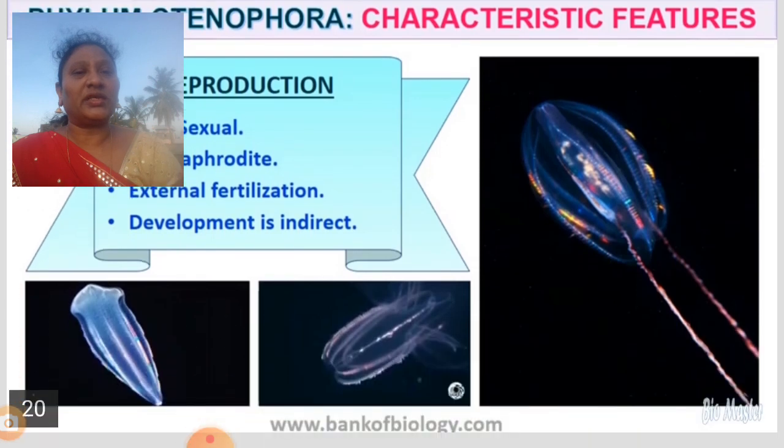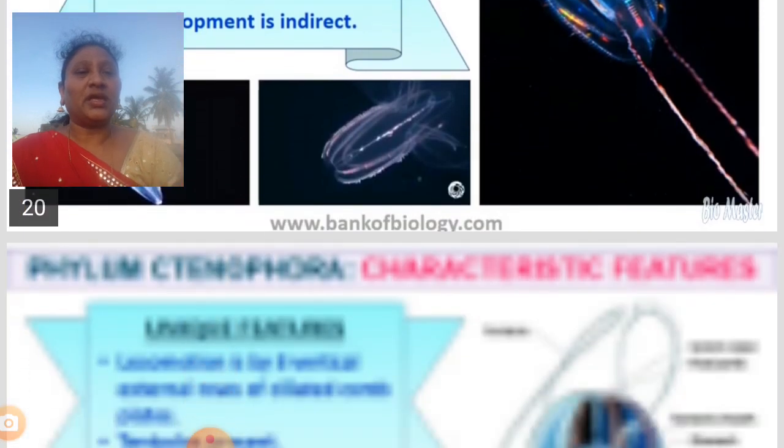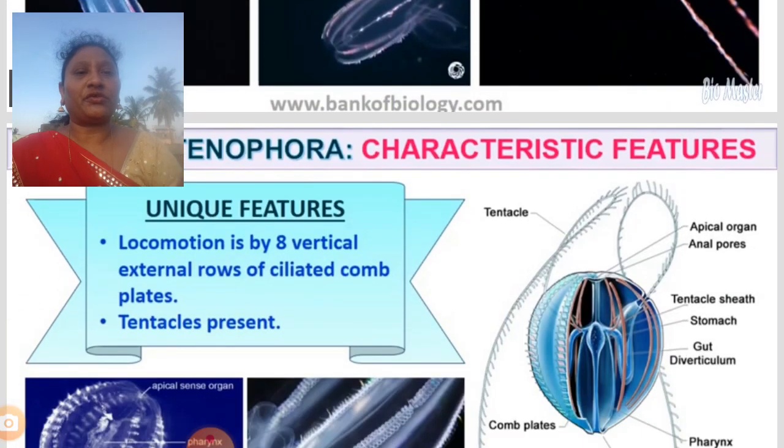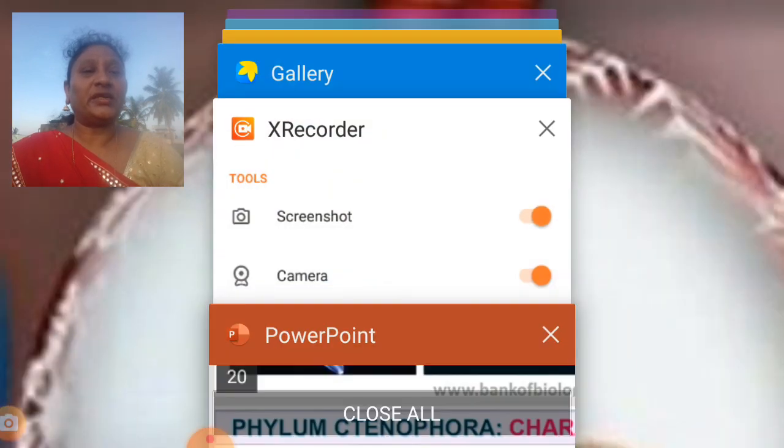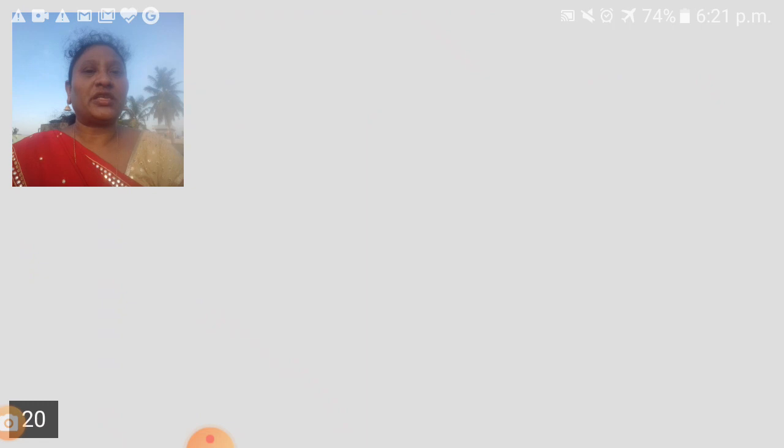Now let us see the unique features of Ctenophora. Locomotion is by 8 vertical external rows of ciliated comb plates. You can see the tentacles here. They have tentacles present.